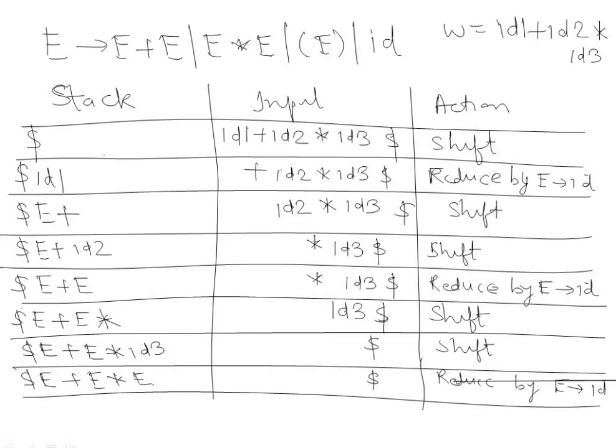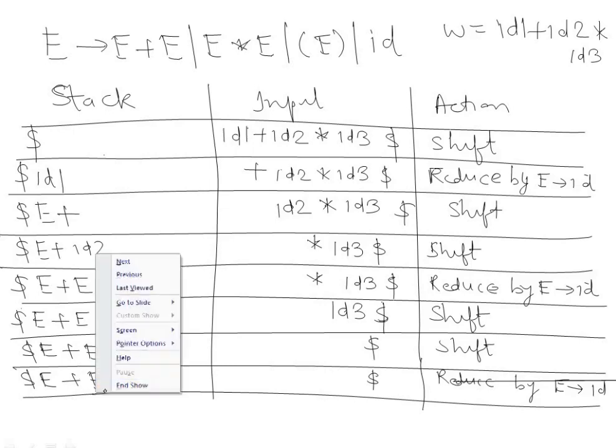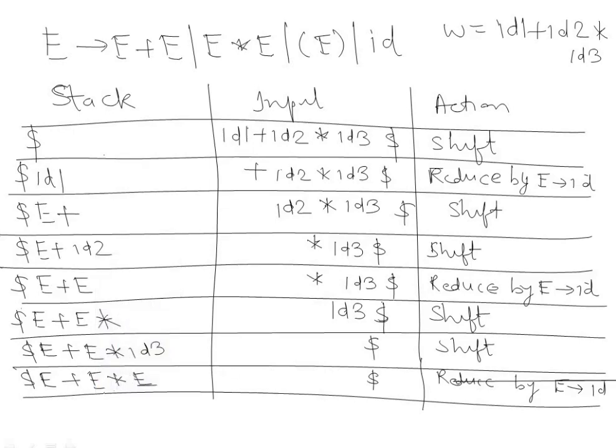So at the top of the stack we have E * E. Whatever is there at the top of the stack will be reduced.